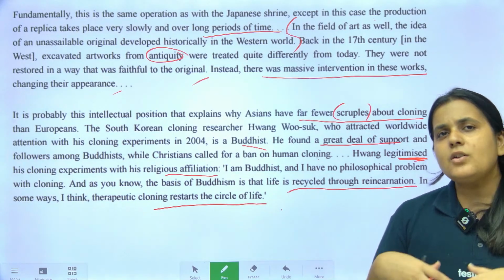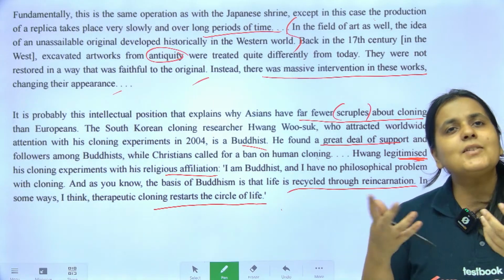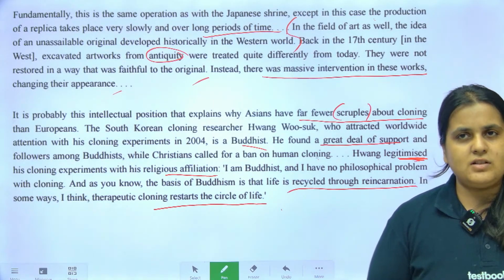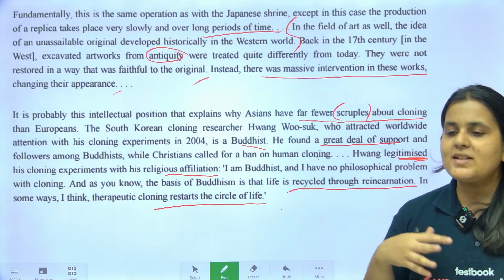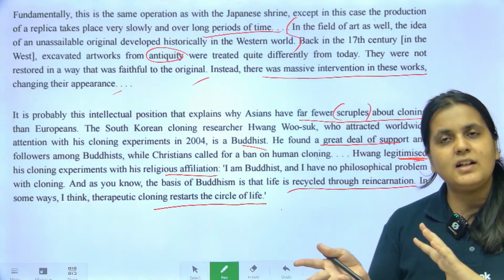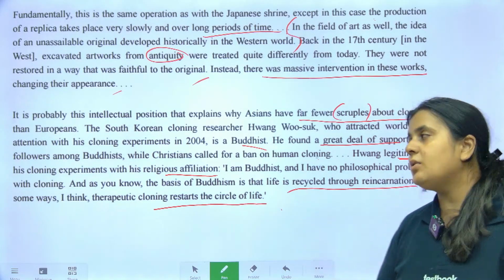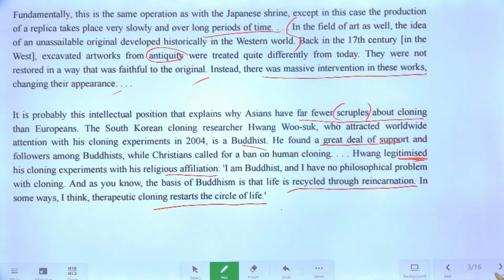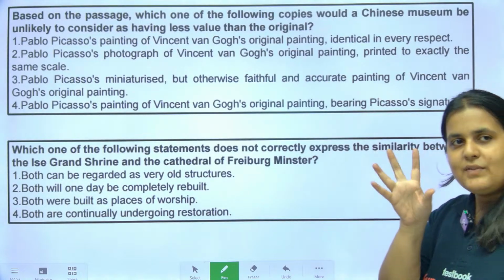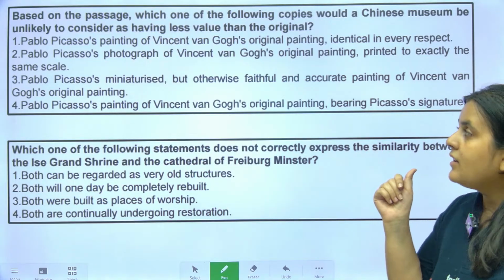The Westerners are not okay with cloning. They were not okay with copies. They give more value to the originals. And the passage gives two examples to compare and contrast this: the Japanese temple shrine and the German cathedral. So we've understood the passage overall, in broad strokes. Now let's have a look at the questions.